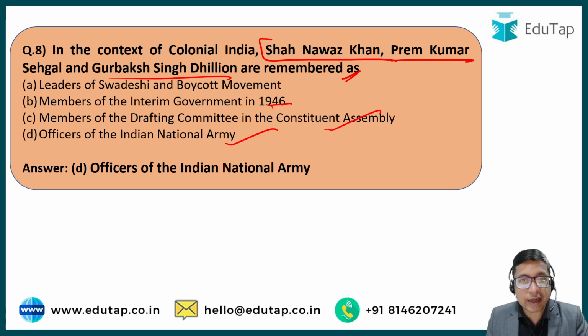They were officers of the Indian National Army. Formerly, they were obviously officers of the British Indian Army, and these officers were then captured by the Axis powers. Japan captured them, and then they were liberated by Subhash Chandra Bose ji, and then they joined the Indian National Army, and they tried to emancipate India from the British rule. And the correct answer therefore is option number D.